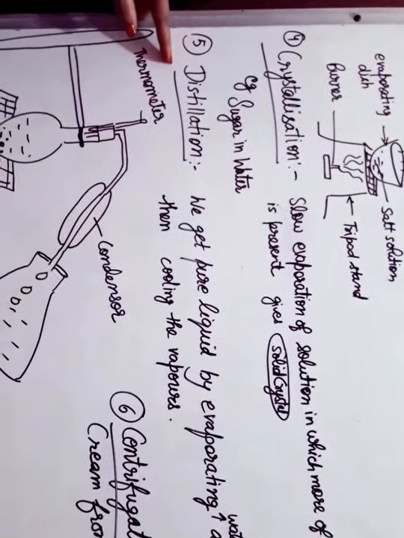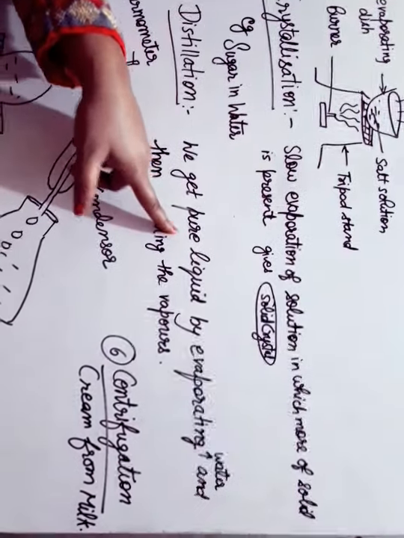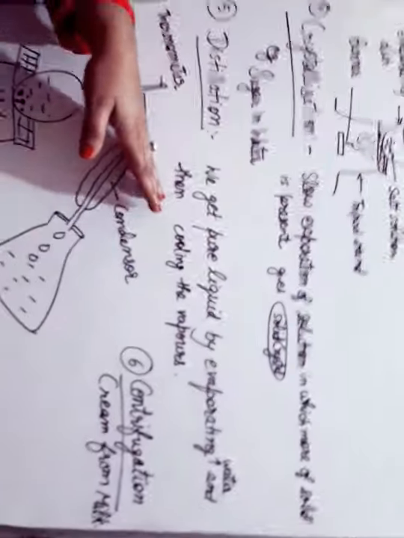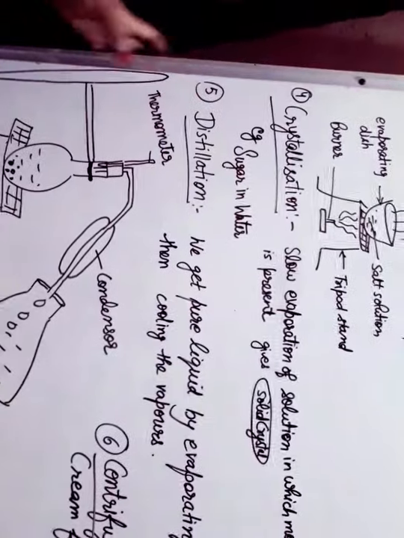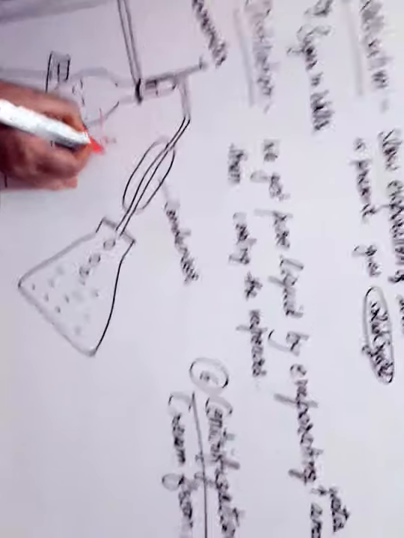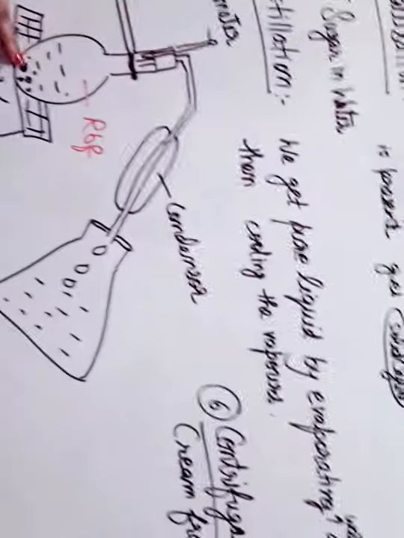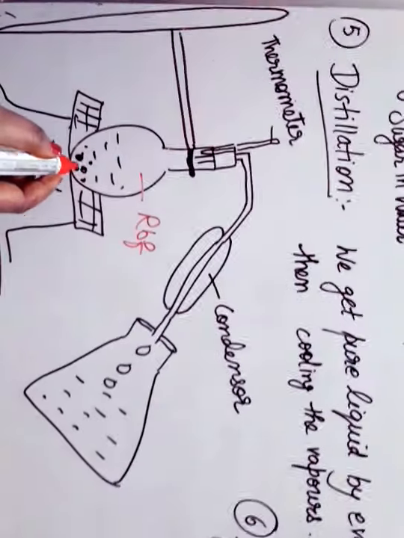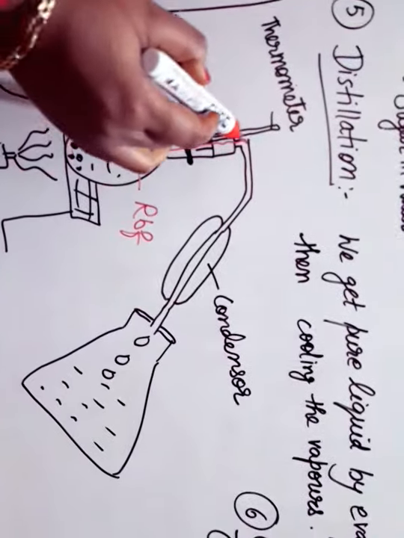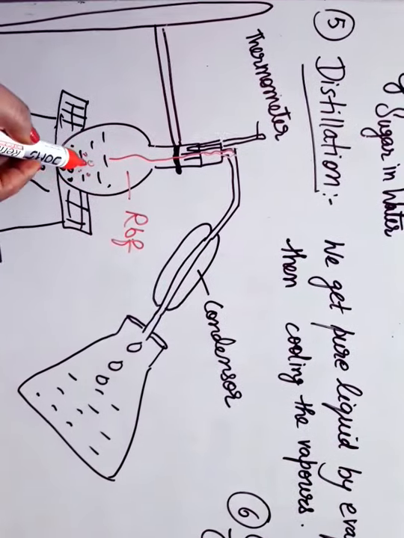The next method is distillation. By the distillation method, we get the pure liquid from the mixture. If we have to collect the pure liquid from a solid-liquid mixture, we use the distillation method. In this method, we take the mixture inside a round bottom flask. When we heat it with the help of a burner, the liquid evaporates, but the solid impurities do not evaporate, so they are left behind.